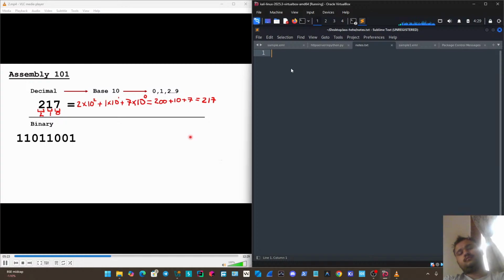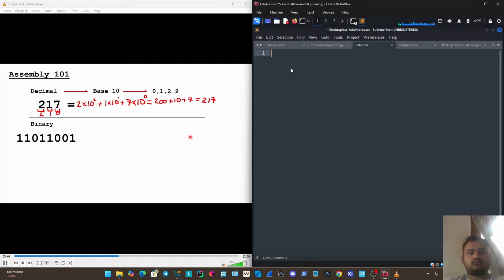And the reason for that is because it's very easy for computers to just determine between two different states. So generally that's considered on or off, but in reality, a lot of times that's represented as either a high voltage or a low voltage. So this is the way that computers are actually able to store numbers, do calculations, and also get instructions from a program to actually perform different tasks.